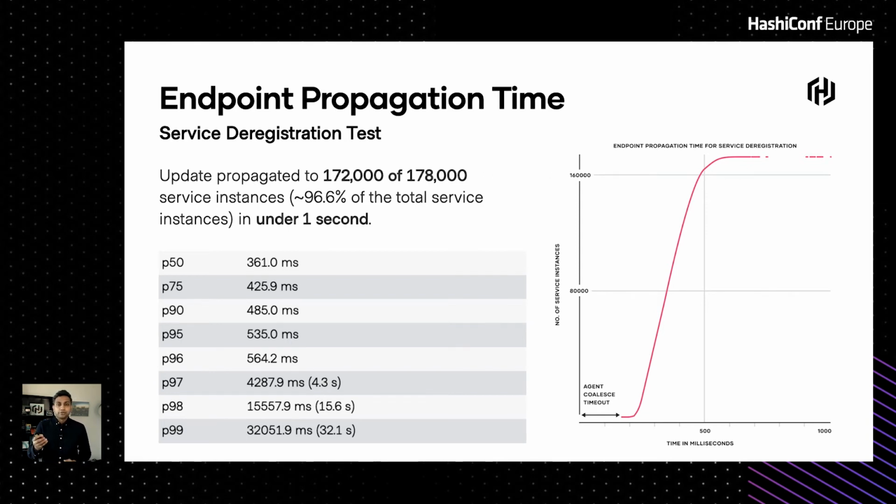What we saw is 96.6% of the total workload, which is about 172,000 proxies, updated their config in under 1 second. On the right, you see the graph of the latency distribution. On the left, you see the table that showcases the latency distribution as well. And you can see P96 is about 564.2 milliseconds or so.